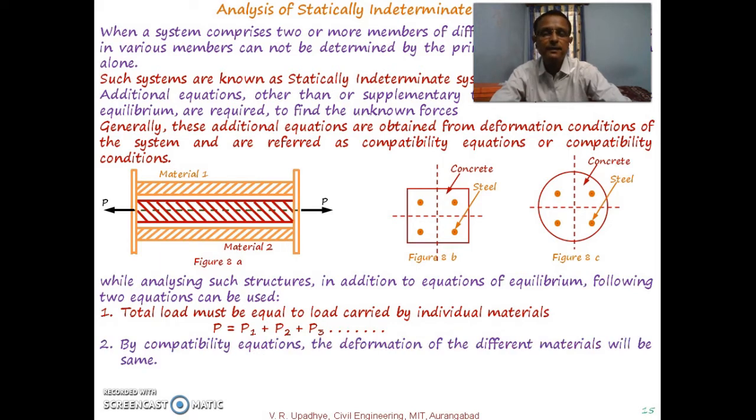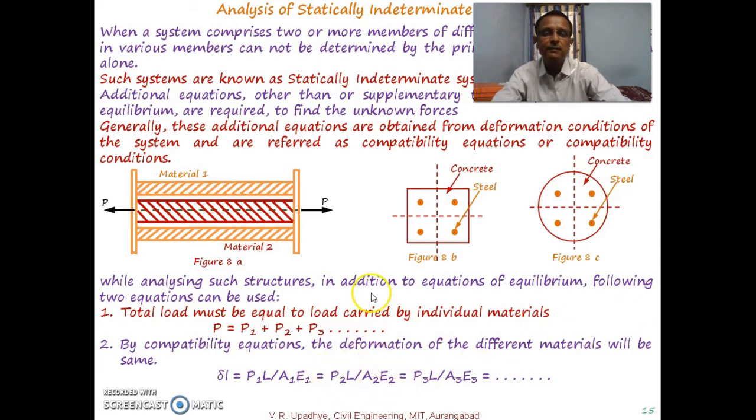The other equation is regarding compatibility: the deformation of the different materials will be the same. Delta L is equal to PL over AE, so if P1 is the load taken by material 1, its area is A1 and its Young's modulus is E1, then delta L is P1 L divided by A1 E1.